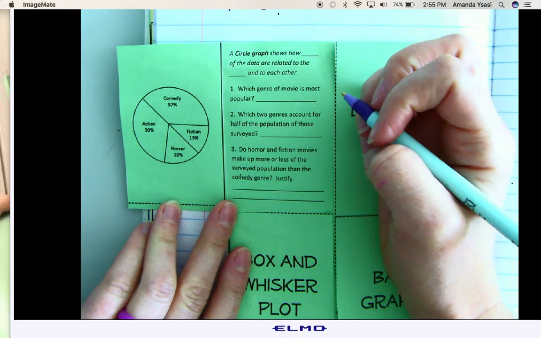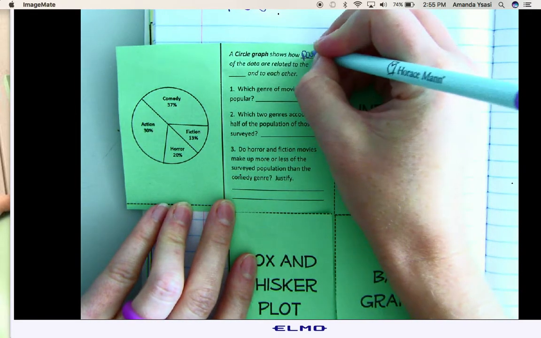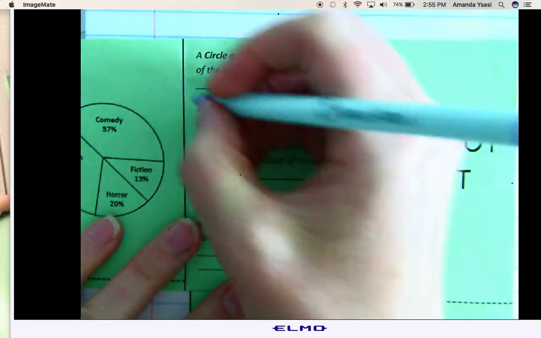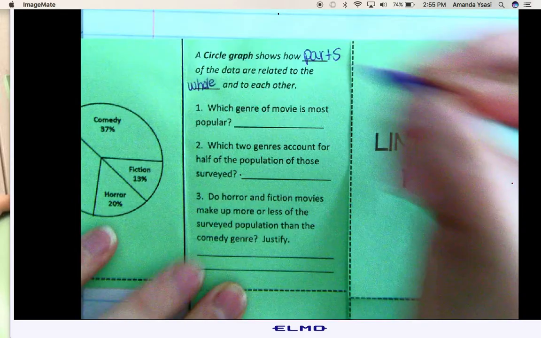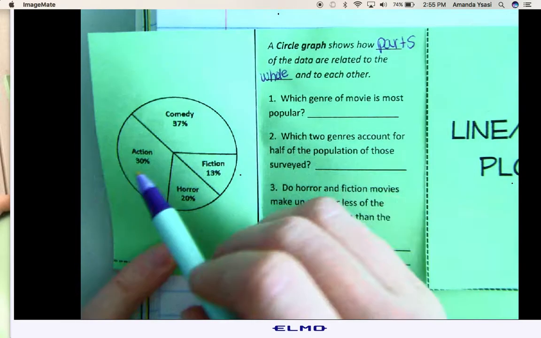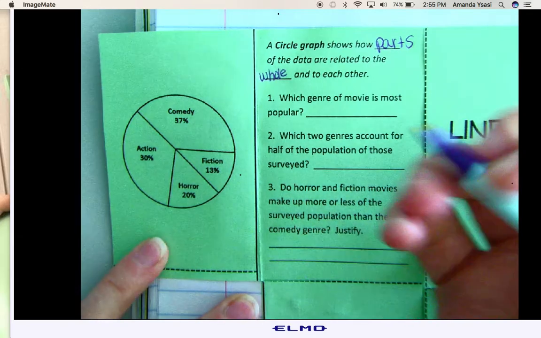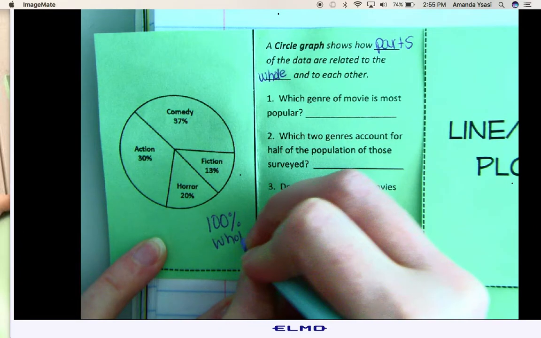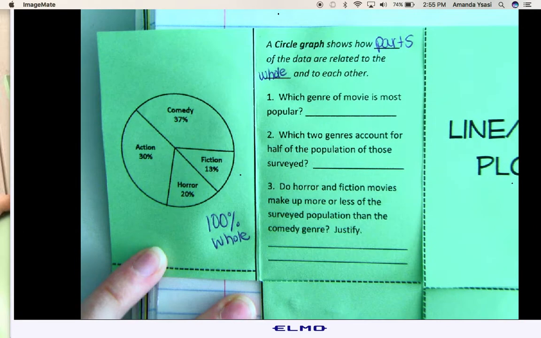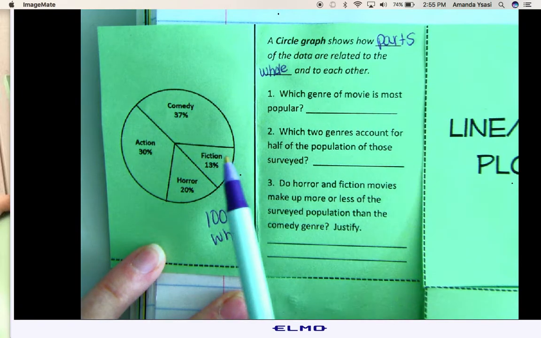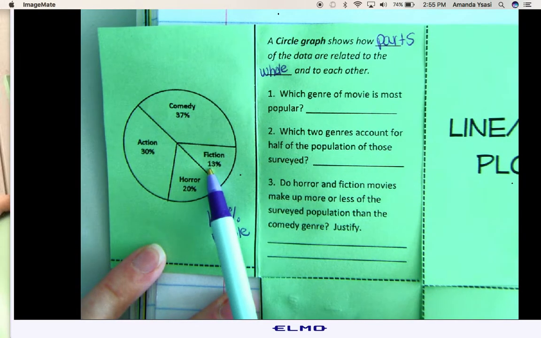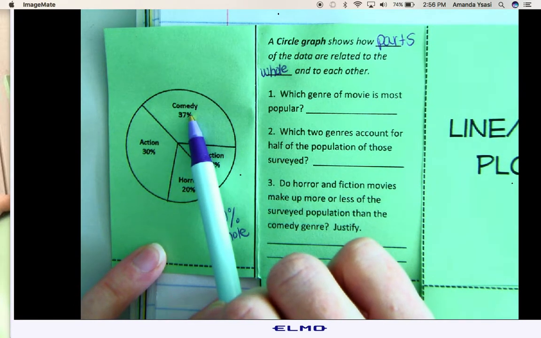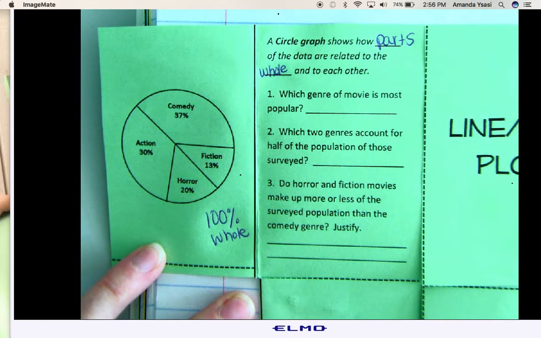So a circle graph shows how parts of the data are related to the whole and to each other. So notice if we were to add all of these up, we should get 100%, which is the whole. So each part represents a certain percentage. And percentage, remember, you can write it as 13% out of 100, and that could be the fraction. 37 out of 100. So let's answer these questions.